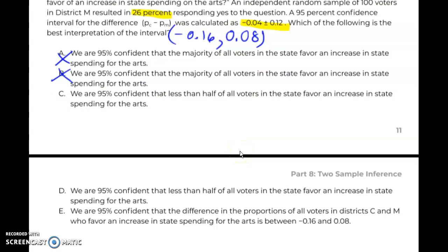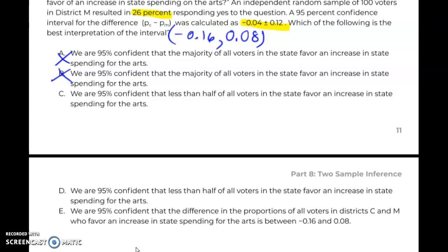C, we're 95% confident that less than half of all voters in the state favor an increase in state spending for the arts. Okay, that looks pretty good.